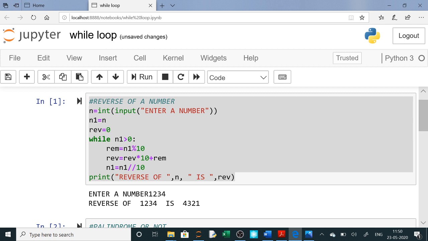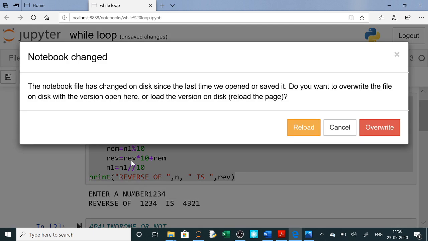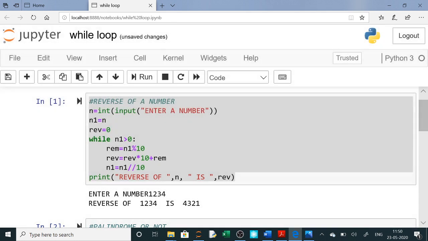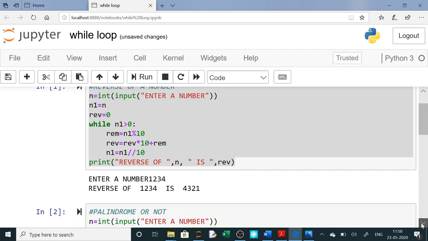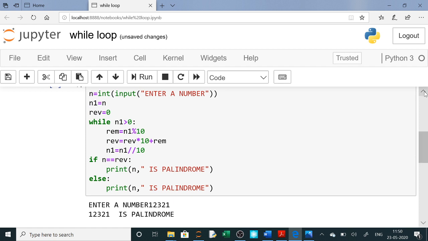Now 123 divided by 10, the quotient is 12. When you go up again, 12 is greater than 0. So when you divide 12 by 10, the remainder is 2, and here rev is 43. So 43 when you multiply by 10 is 430, plus the next digit 2, so 432. See, it is reversing, 432. Like this you will reverse, and once n1 becomes 0, it will stop the program. So it is printing here that the reverse of 1 2 3 4 is 4 3 2 1.